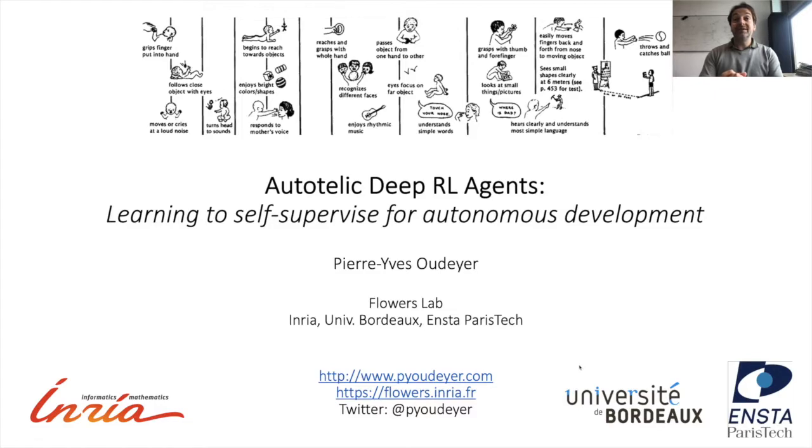Hello everyone. Today I'm going to discuss the topic of Autotelic Deep Reinforcement Learning Agents, and thus probably introducing to you the concept of Autotelic. So here it's a topic we've been working on for a number of years with my team, and it's about trying to build agents that learn like children, which means able to invent their own objectives and pursue them, organize their own cognitive and sensorimotor and social development, which is called autonomous development, and I'm going to illustrate how it requires diverse forms of advanced self-supervision.